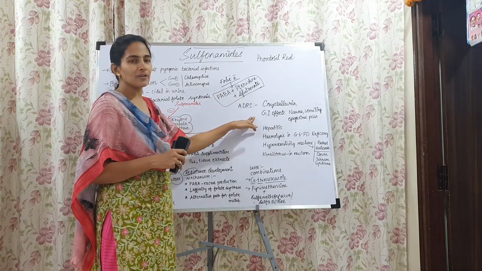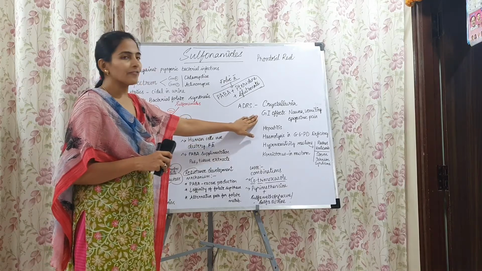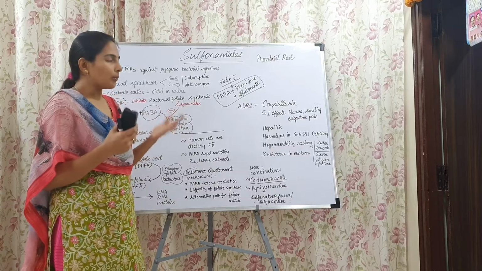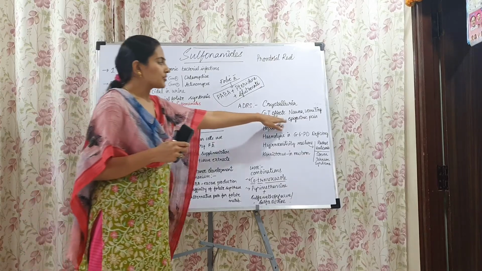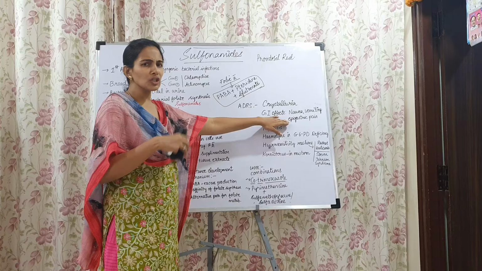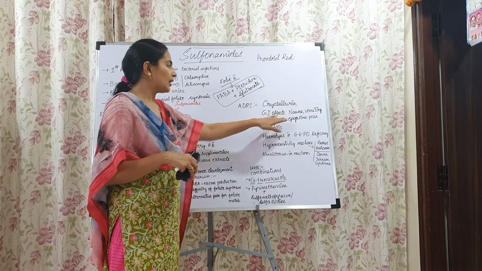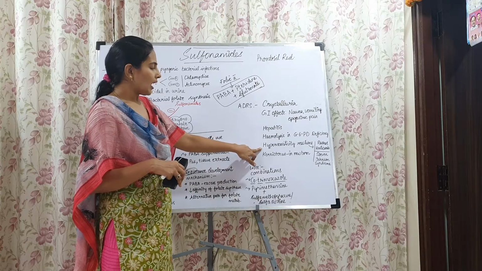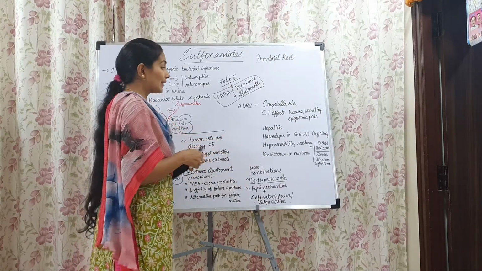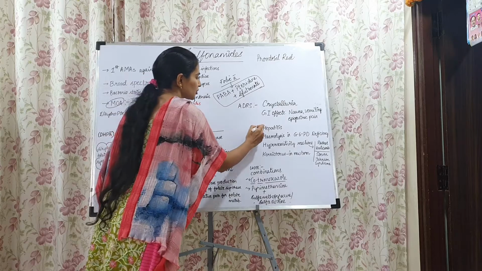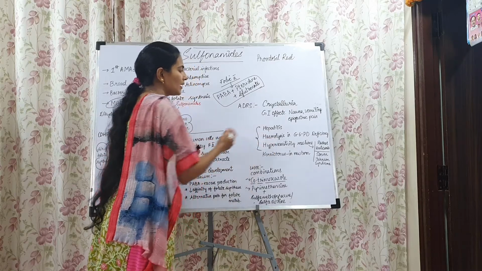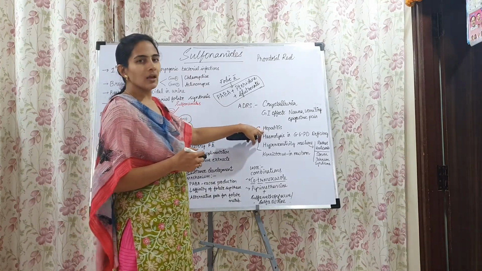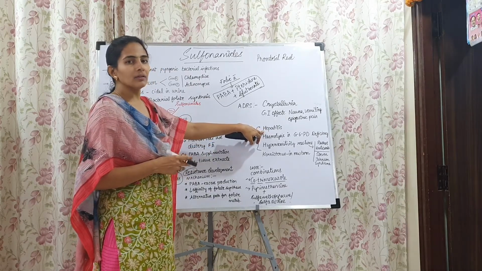Next, the adverse effects are gastrointestinal effects. After taking sulfonamides, the person may feel nauseated, may vomit, and may have some epigastric pain in the stomach. Next thing is hepatitis. Hepatitis, hemolysis, and hypersensitivity reactions. Here you get 3 H's at a stretch. So it may cause hepatitis, some inflammation in the liver.